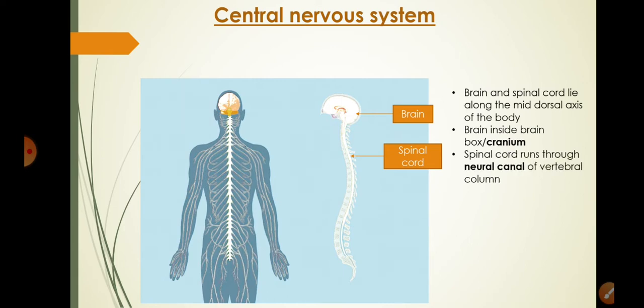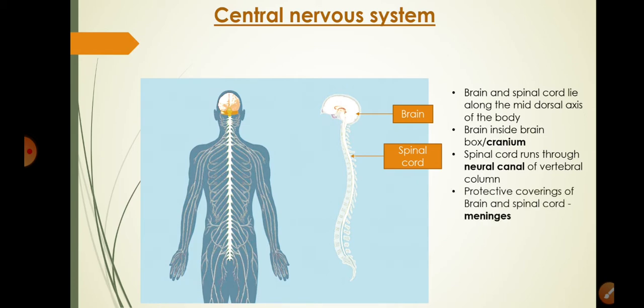Then spinal cord runs through the neural canal of vertebral column. Now, if you have studied last year, the spinal cord runs through the cavity in the vertebrae which is continuous and forms a canal which is called as neural canal.